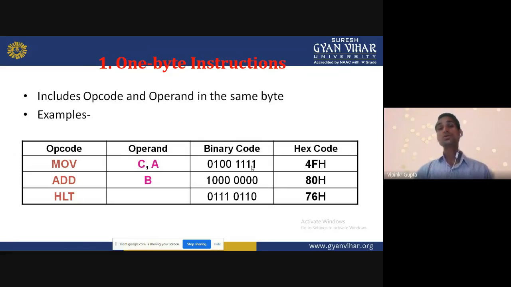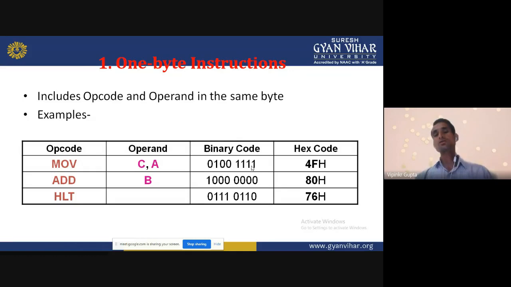Here also no data and address is given. So it is again a 1 byte instruction. So its hex equivalent is given in the table. When we are converting this into binary, then we are getting 8 bits. 8 bit is equal to 1 byte. So it is a 1 byte instruction.